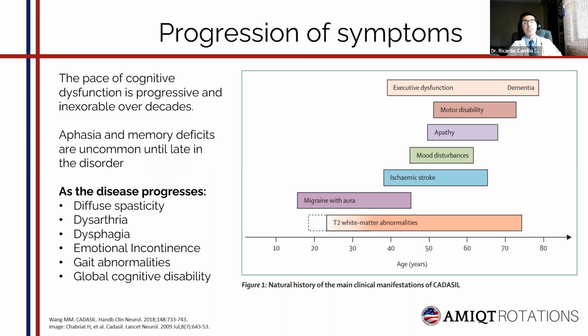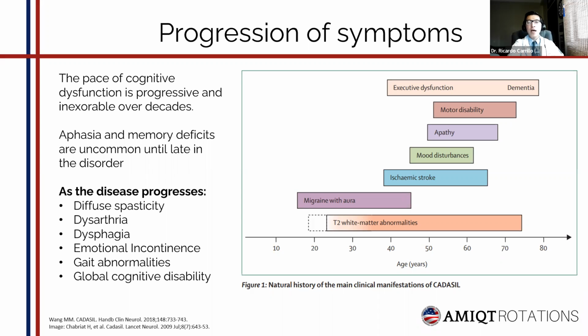These events, as you can see on the image, occur at a mean age of 49 years in most of the cases, in the absence of conventional vascular risk factors. Something that characterizes people with CADASIL is that the majority of them don't present with cardiovascular risk factors. The percentage of people that present with these increased risk factors is around 20%.